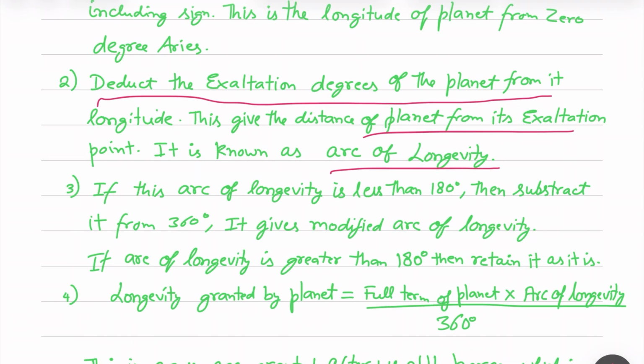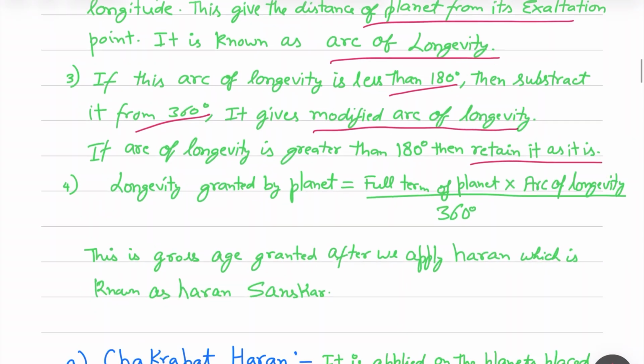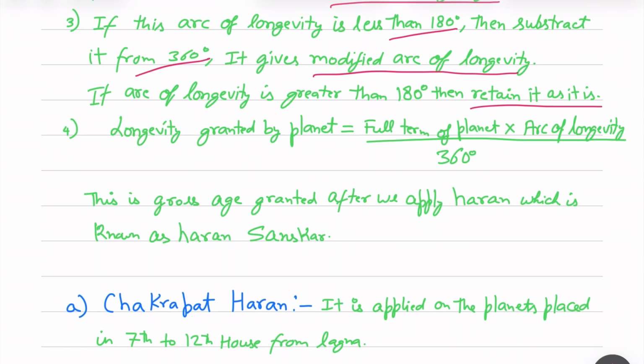If this arc of longevity is greater than 180 degrees, then we subtract it from 360 degrees. It gives the modified arc of longevity. And if the arc of longevity is less than 180 degrees, then we do not do anything. We retain it as it is. To calculate the longevity given by the planet, whatever age the planet has given is multiplied by whatever value we received from either the arc of longevity or the modified arc of longevity, divided by 360 degrees. So this is the gross age given by that planet.